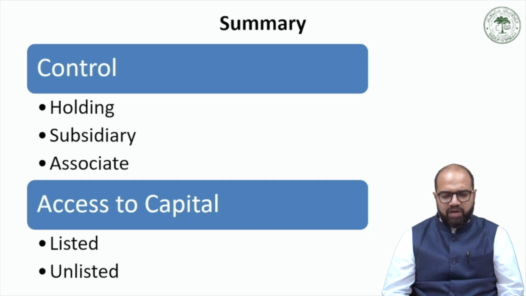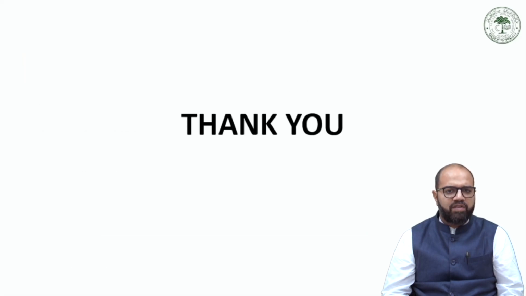We have further undertaken a nuanced comparison of subsidiary company and an associate company, which is very important to bear in mind. Then on the basis of access to capital, listed company and unlisted company, depending on whether they are listed on the stock exchange. With this, we come to an end of this lecture.